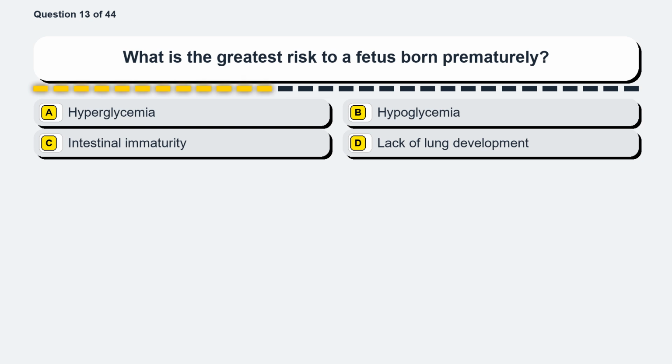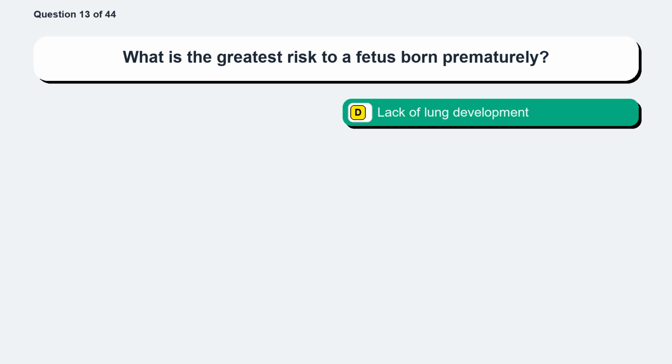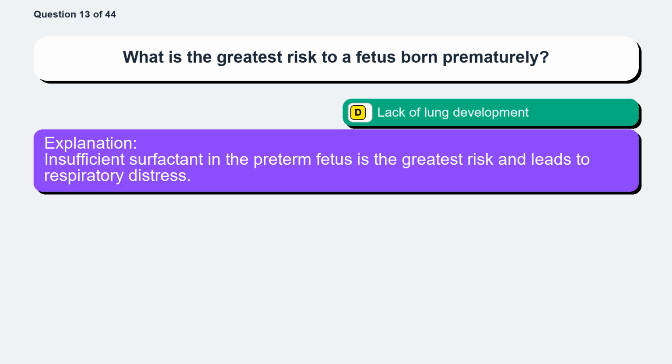Option A, hyperglycemia. Option B, hypoglycemia. Option C, intestinal immaturity. Option D, lack of lung development. The correct answer is option D, lack of lung development. Insufficient surfactant in the preterm fetus is the greatest risk and leads to respiratory distress.